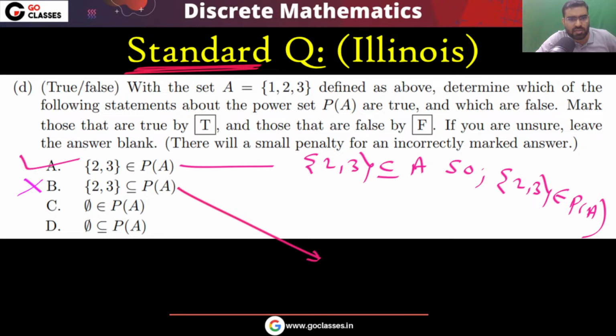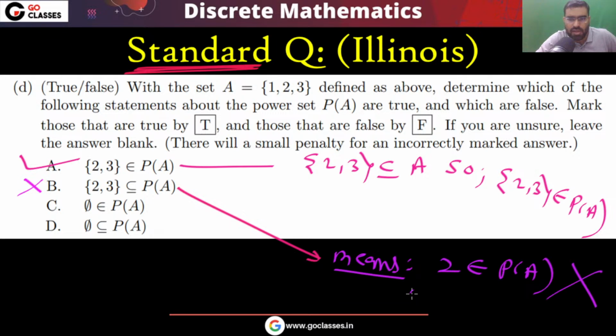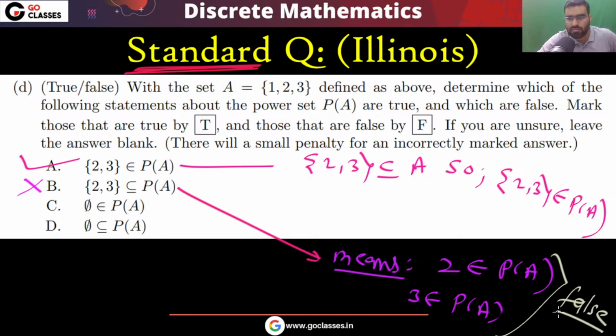What this simply means, this is a subset of PA. It simply means that 2 belongs to power set of A. But this is not true. Okay, it simply means that 3 belongs to power set of A. This is not true. So both are basically false. You can easily see. So finally I can say option B is not correct.